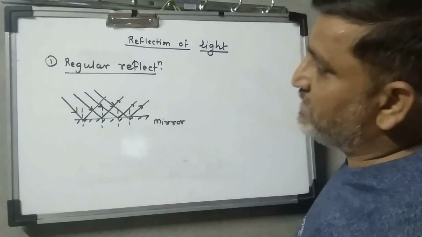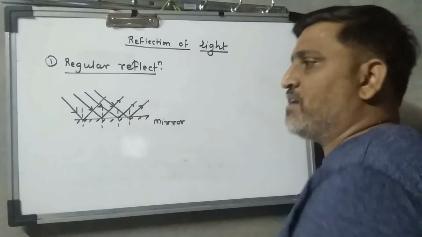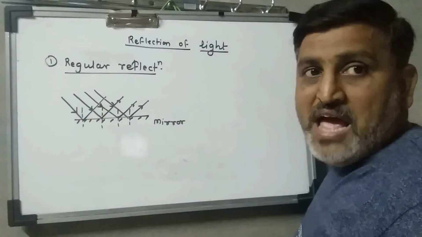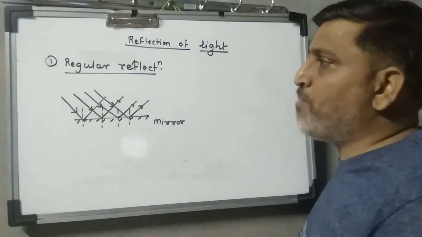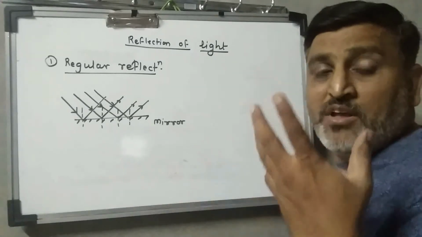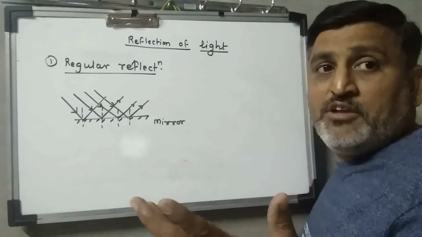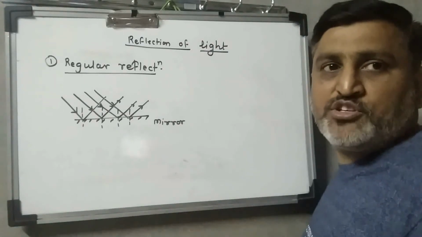Means here in this case the reflected rays are also in a parallel manner as the incident rays are. So such type of reflection is known as regular reflection, and it is only possible when it falls on a well polished surface.